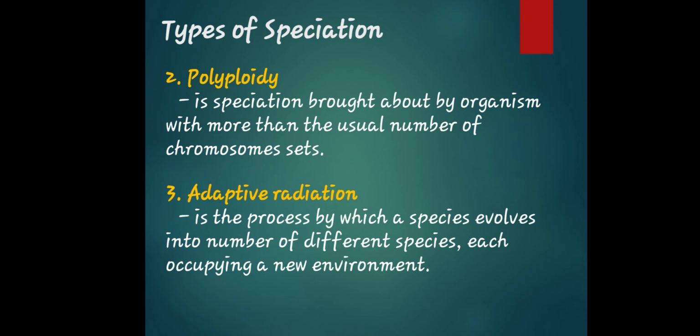It is a speciation brought about by organisms with more than the usual number of chromosome sets. So, if we're talking about more than the usual number of chromosome sets, it's called polyploidy. If it is adaptive radiation, it is the process by which a species evolves into a number of different species, each occupying a new environment.